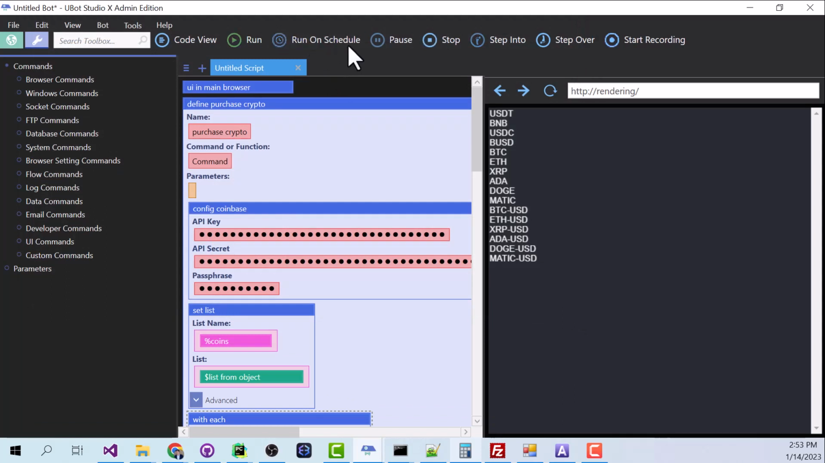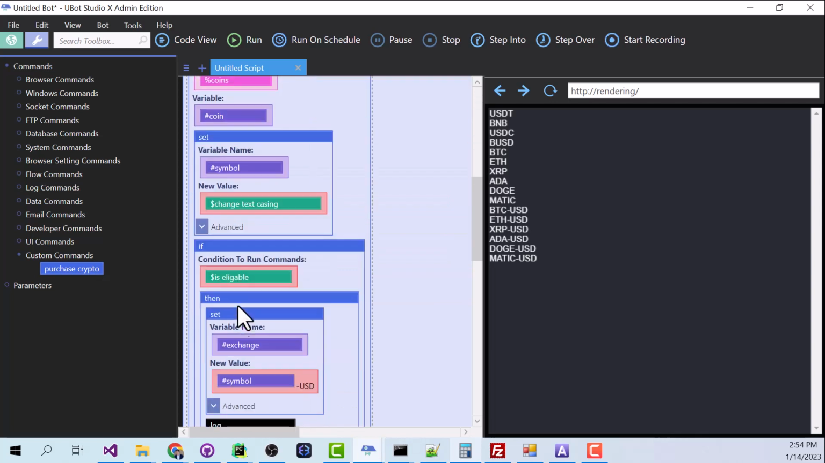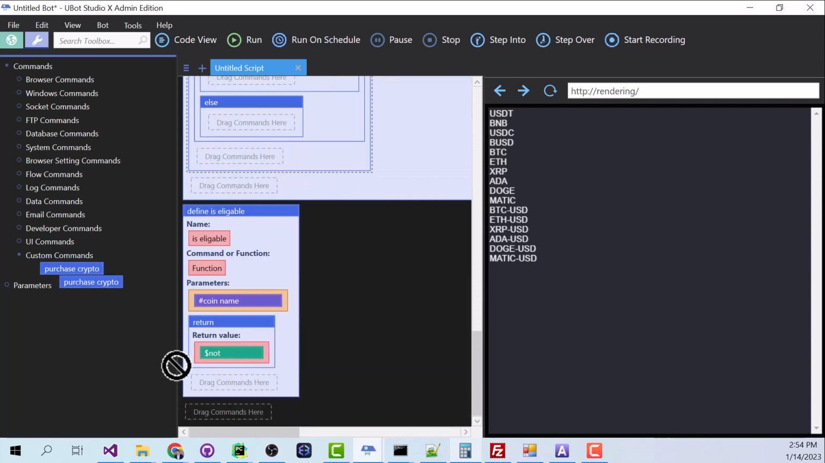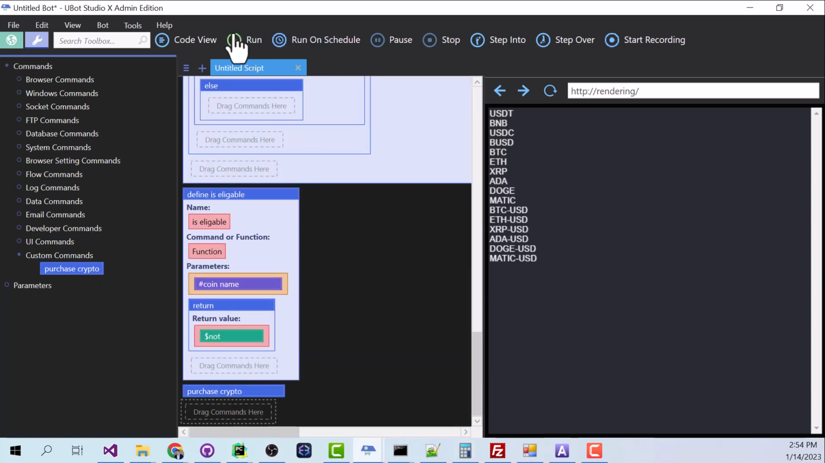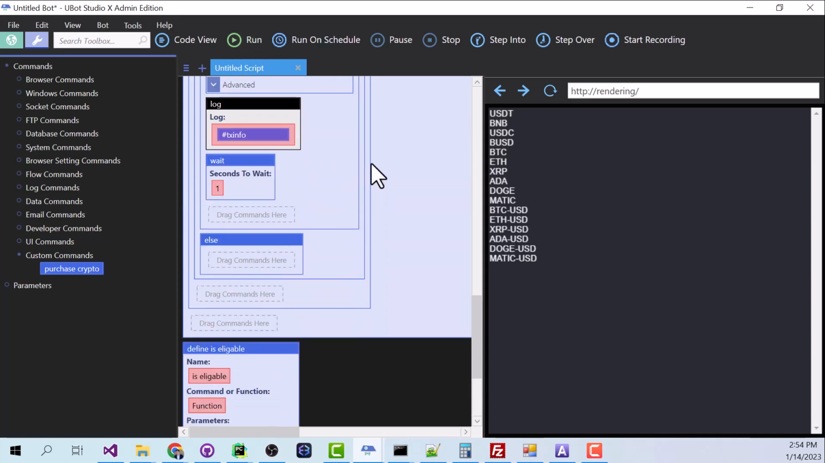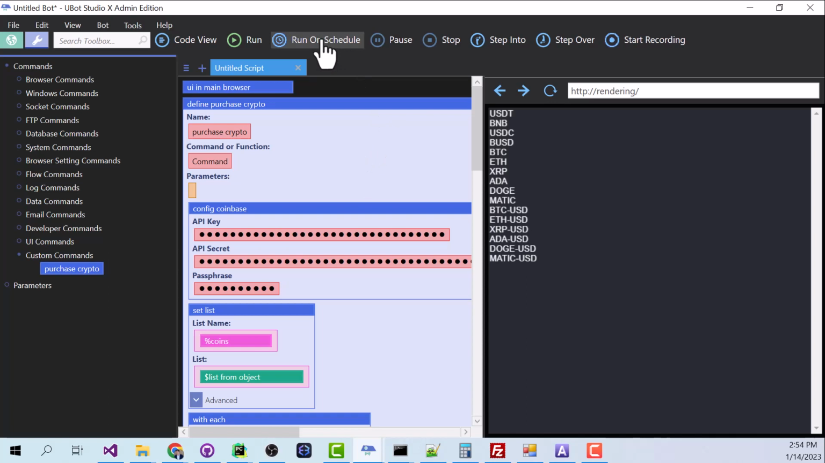of this every week. Just make sure if you reset your computer or anything that you start this back up and click run on schedule again so that it actually makes the purchases for you. And if anything happens where you miss a week or something, it's no problem because we can just take our purchase crypto here and stick this at the bottom. And now if we click run, then it'll run through the script and purchase the crypto if we need to do that. And then afterwards, of course, you can click run on schedule again and it'll continue the schedule as planned.